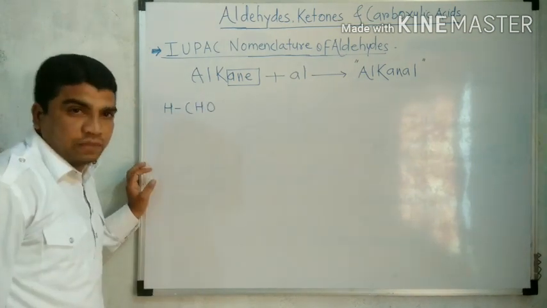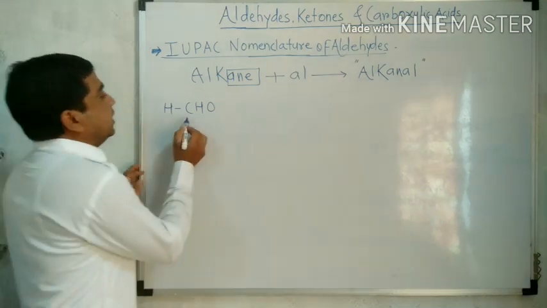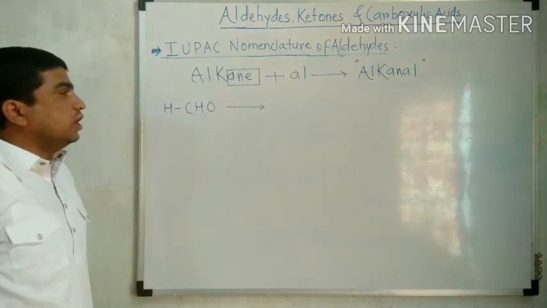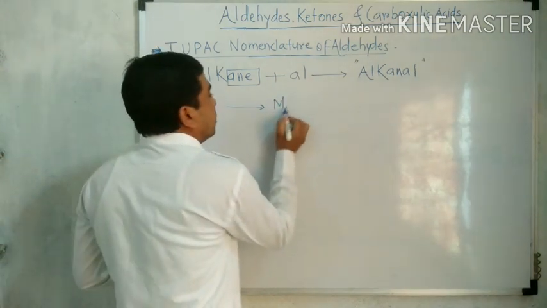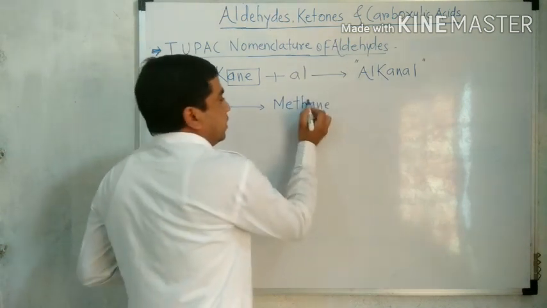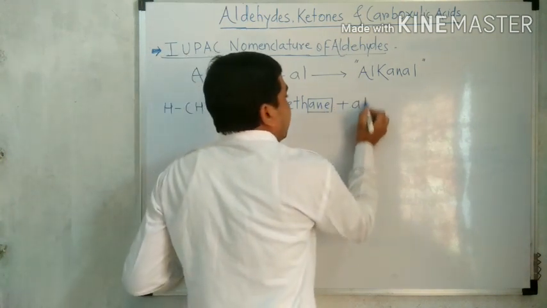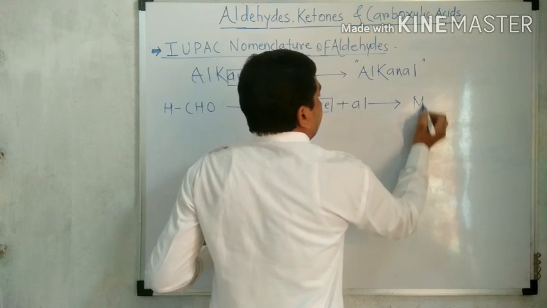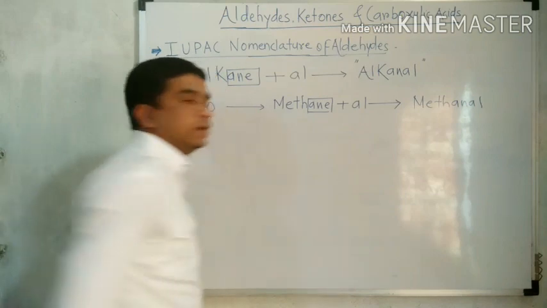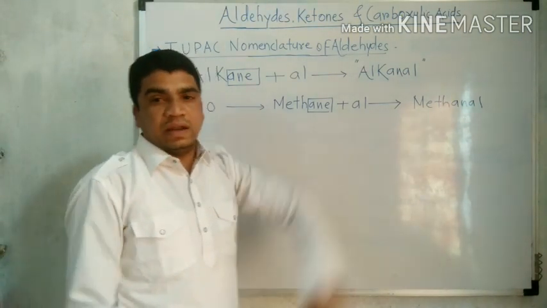HCHO. The first example: we know that HCHO in the common name system is called formaldehyde. But here, there is one carbon atom in this structure. Therefore, this is the derivative of methane. By replacing 'e' from the name of methane and adding 'al', we get methanal. Therefore, formaldehyde in IUPAC is called methanal.